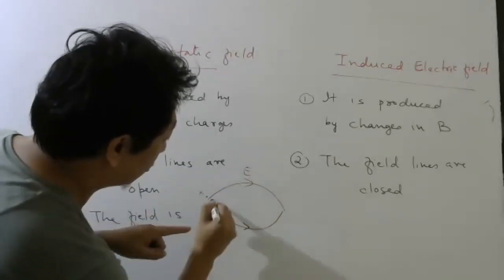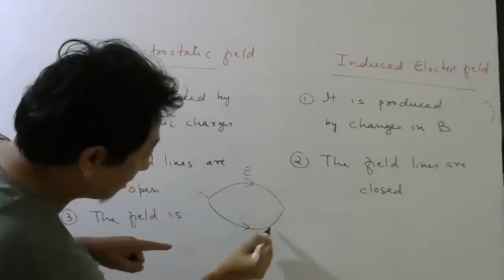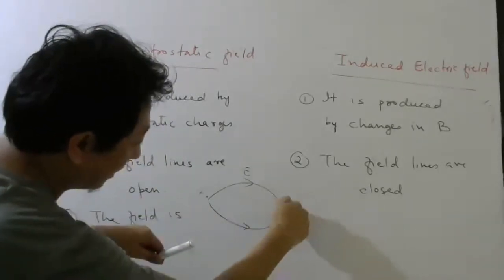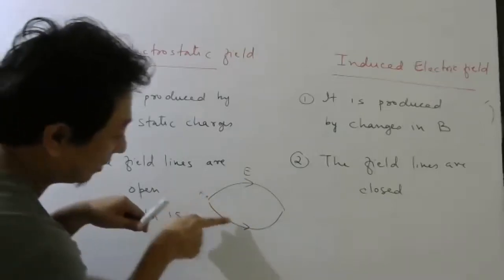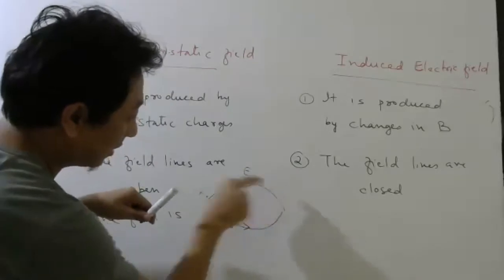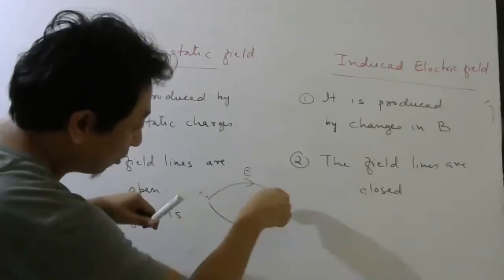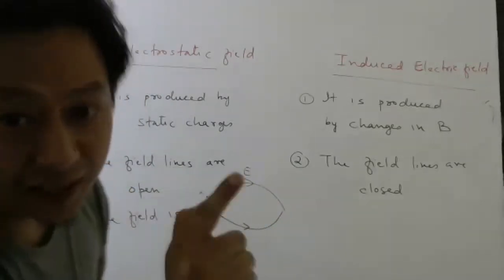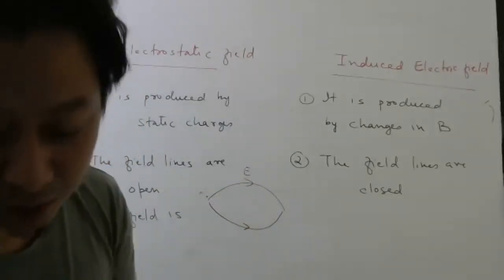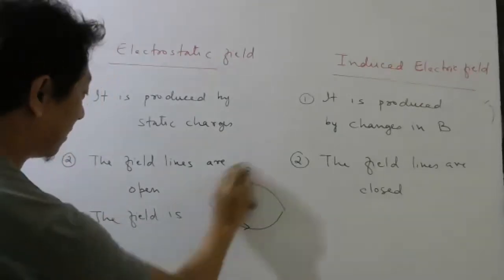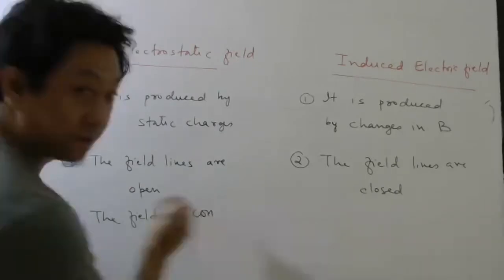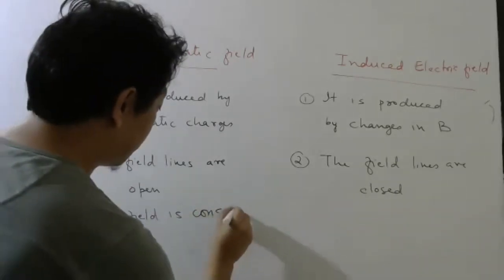This electric field will do positive work. But when you come this way, your displacement is in the opposite direction of the electric field. Understanding or not? So while going this way, the electric field will do positive work. While going this way, it will do negative work. So total work done in a closed path is zero for electrostatic field. So the field is conservative.